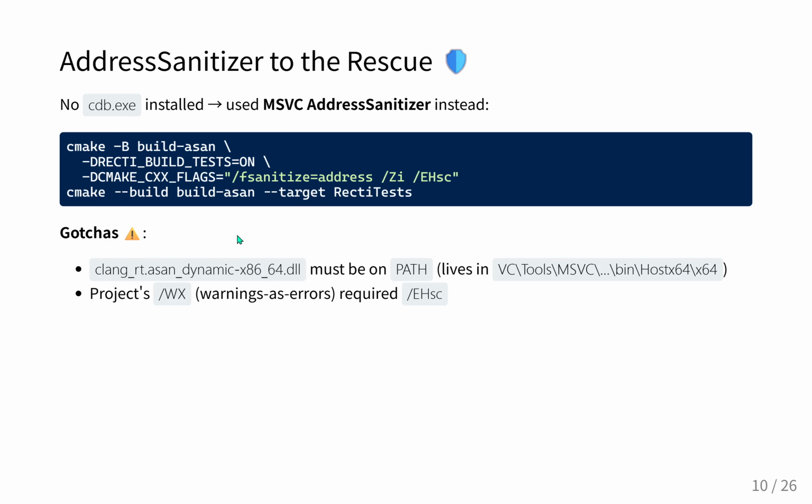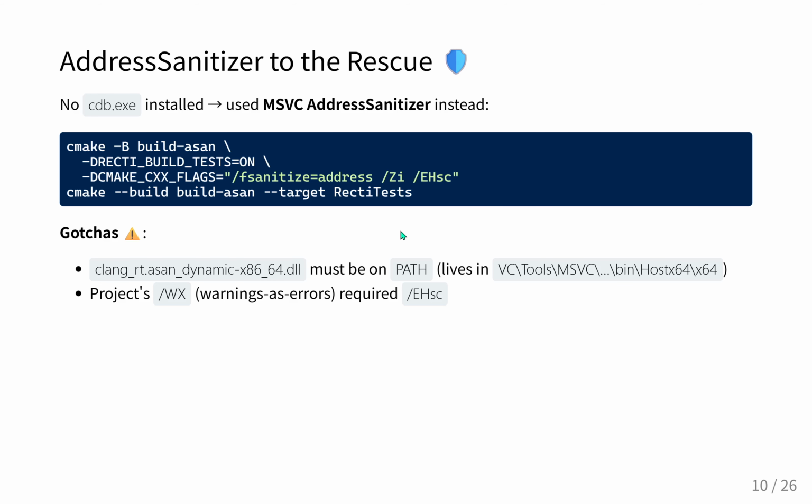Let's talk about those hurdles, because they are a great example of toolchain friction. The project was using the /WX flag, which treats all compiler warnings as fatal errors. Right, a very strict environment. But when you inject ASAN into MSVC, it can interfere with the default exception handling models, generating a flood of warnings. Exactly. To bypass this, the developer had to append the /EHsc flag that explicitly tells the MSVC compiler to use the standard C++ exception handling model. So that suppresses the generated warnings so the /WX flag doesn't halt the build.